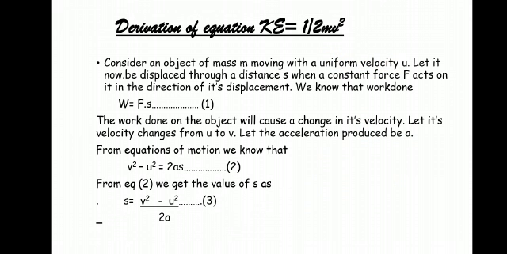From this equation v square minus u square equal to 2as, we will rearrange the equation and find the value of s, and we will get s is equal to v square minus u square by 2a. We are just simply taking 2a to the other side, so it will become divided by 2a. This is equation number 3.